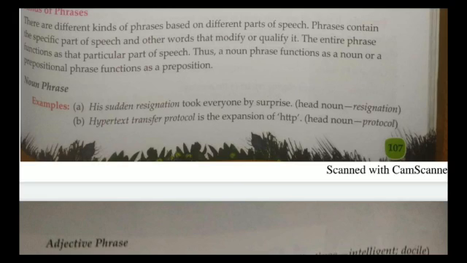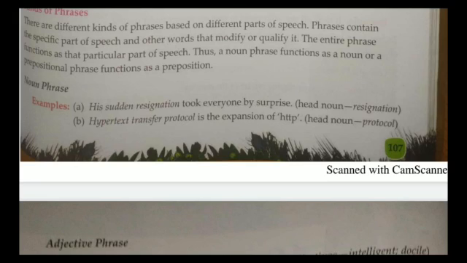His sudden resignation. What does it mean by? It doesn't mean anything, right? Here we can say the head noun is resignation and it works as a noun, and that's why it is said to be a noun phrase. Okay. Hypertext Transfer Protocol is the expansion of HTTP.